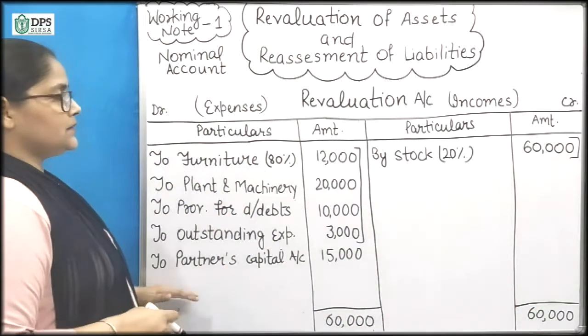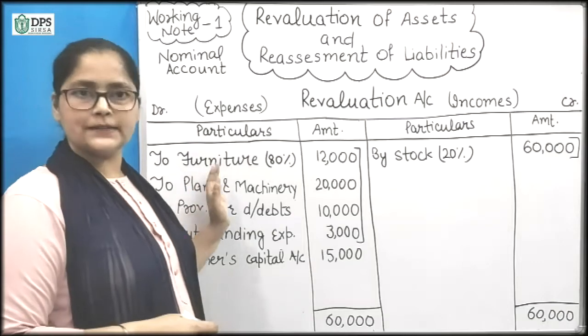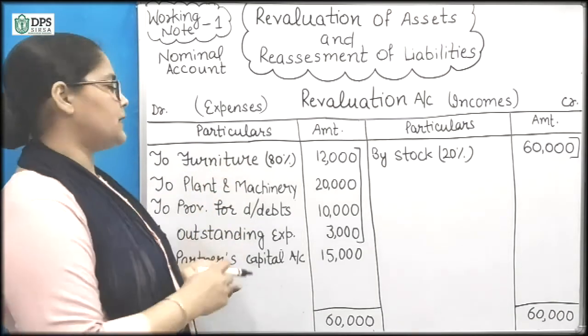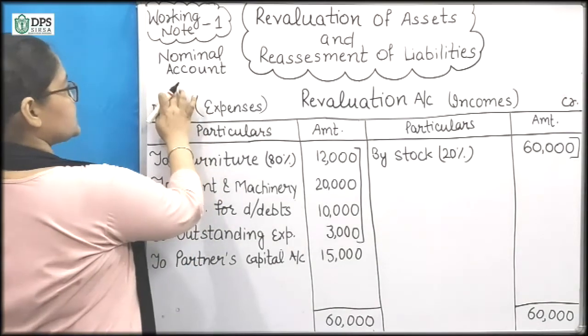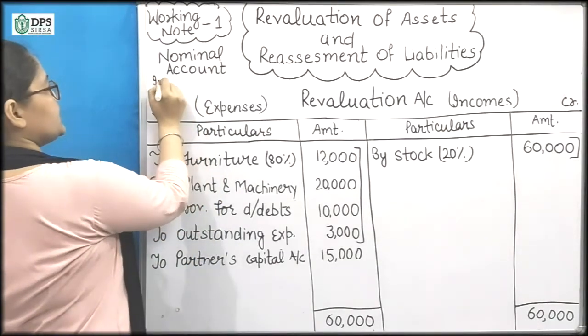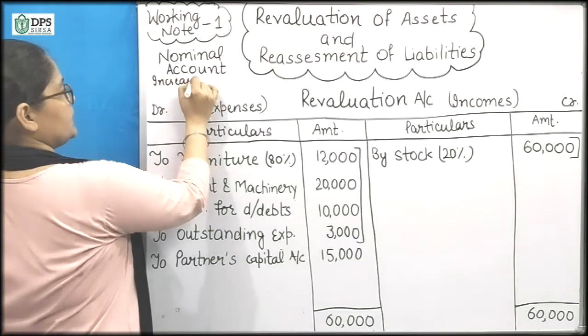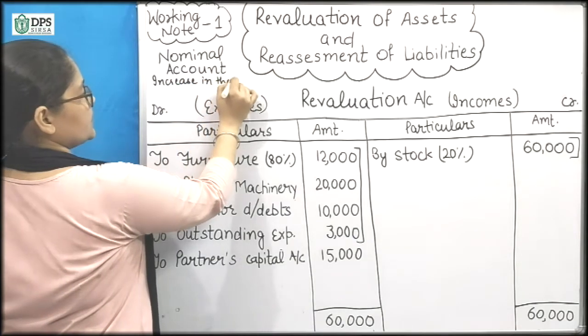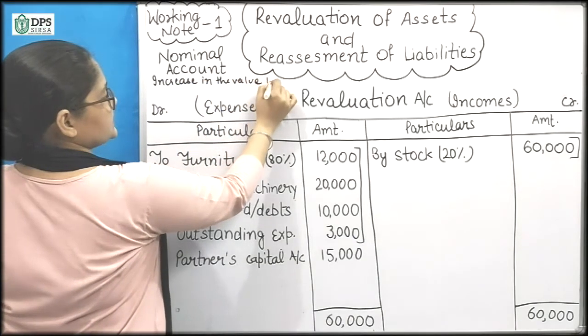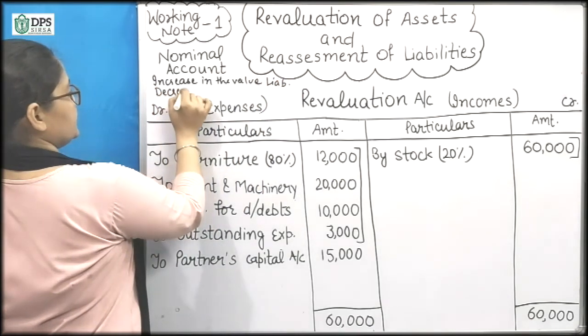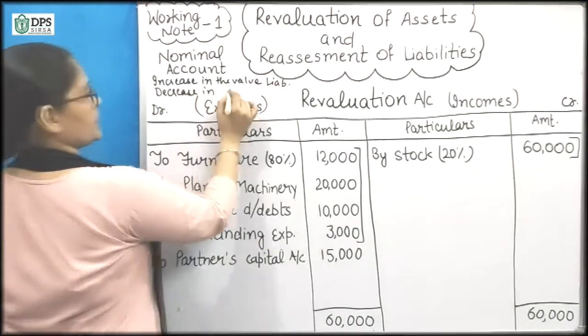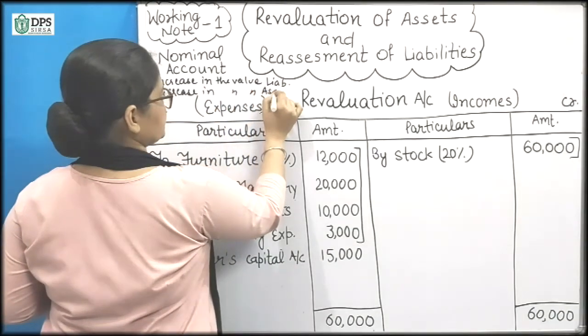These are the decrease in the value of assets or increase in the value of liabilities. As I have told you, here on this side we will write increase in the value of liabilities and decrease in the value of assets.